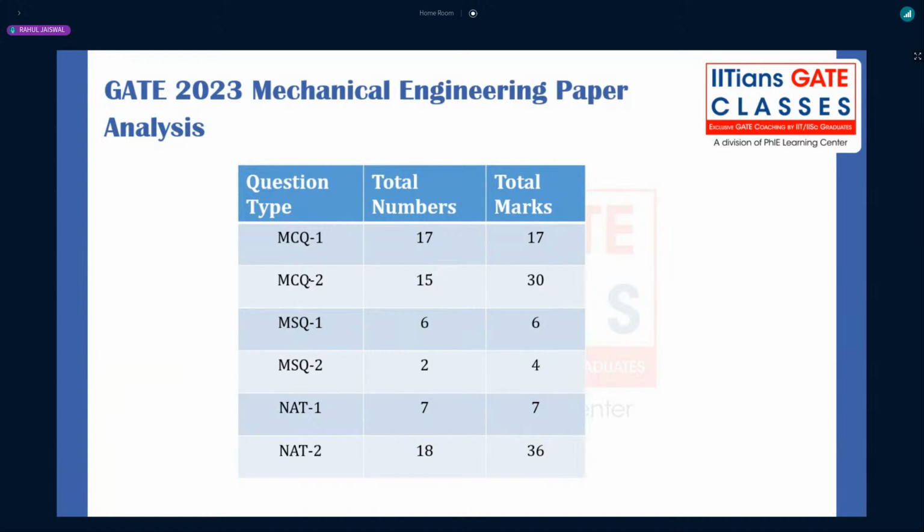So they basically increased MSQ questions compared to last year. Even in 2021, I think there was no MSQ, but in 2022 they increased. Here you can see almost 8 MSQ questions were there. Of those 8, 6 questions were of 1 mark and 2 questions were of 2 marks. Numerical answer type questions have been reduced from 30 to 25. Out of that, 7 questions were of 1 mark and 18 questions were of 2 marks.